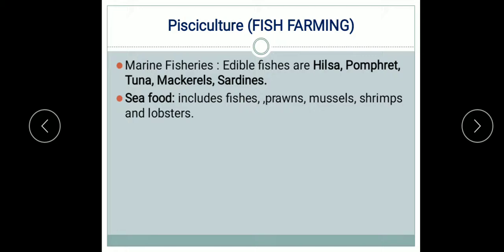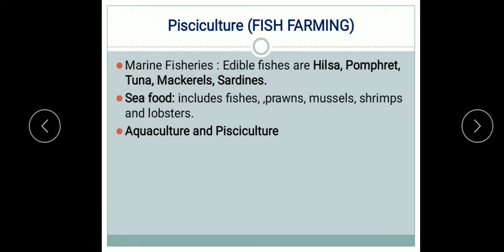So seafood is actually the animals and plants which are obtained from sea water and are used for nutritive purposes, meaning the food which we get from the sea. The animals and plants used as food that have nutritive value form the seafood, including fishes, prawns, mussels, shrimps and lobsters.